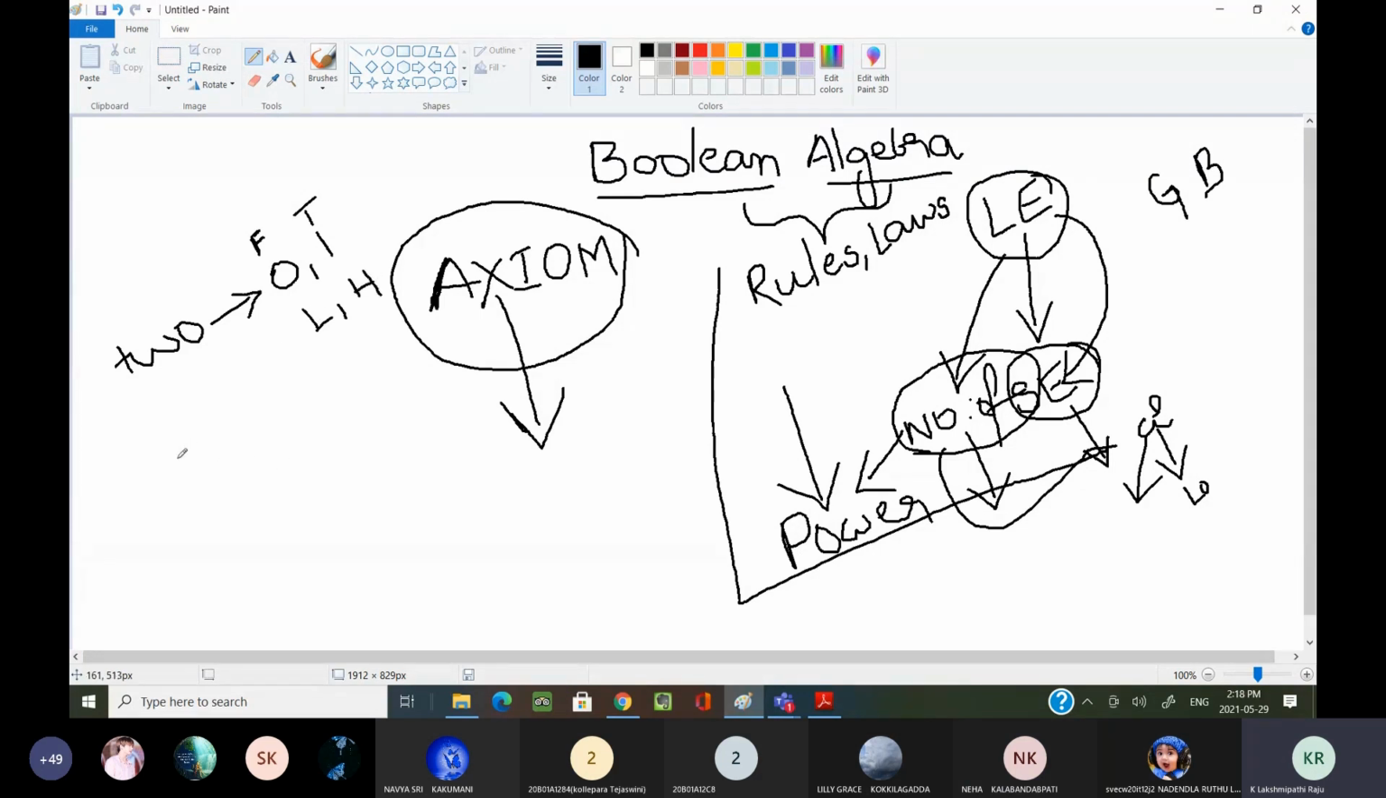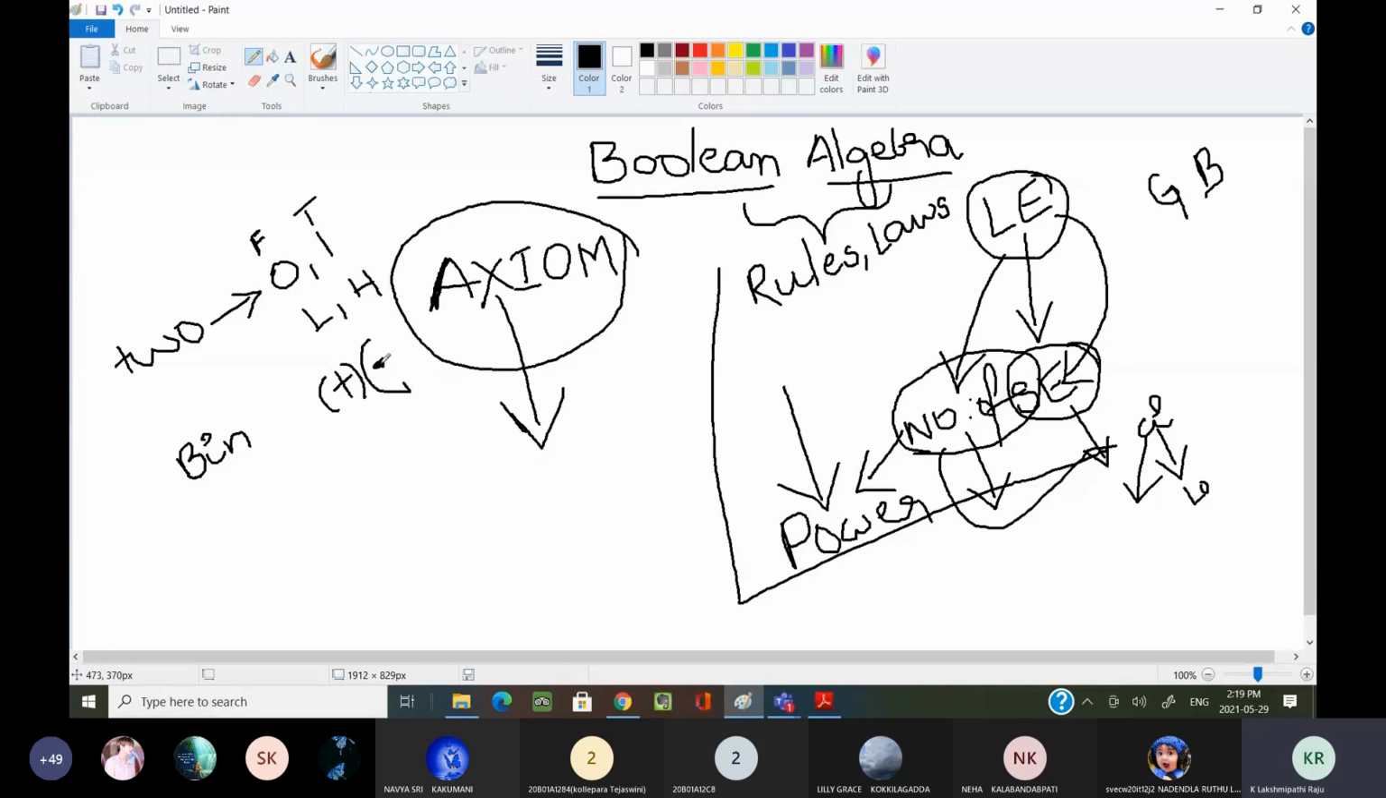Now, what are the two operators? What are the two binary operators it is considering? AND, OR. It is considering two binary operators. One is OR, which we can represent as a plus, and the other is AND, which we can represent as a dot or star. These are the two binary operators.